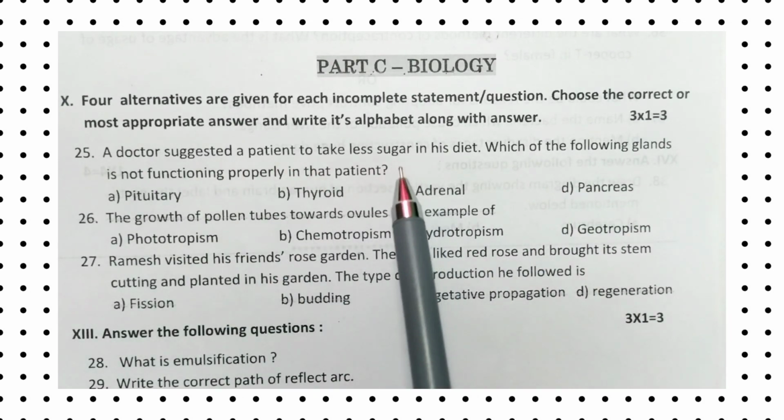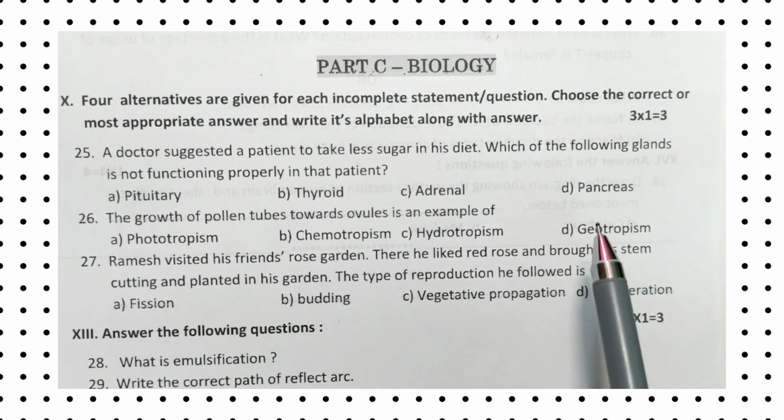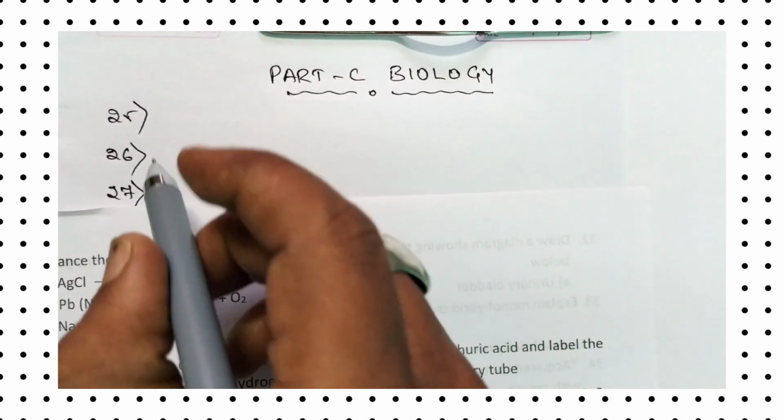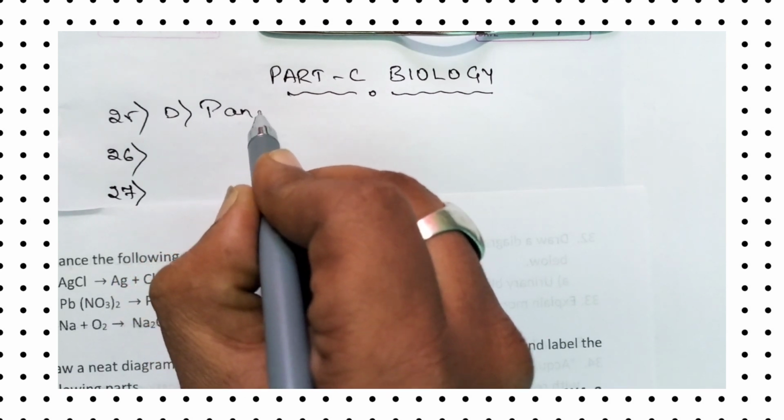So if the doctor says take less sugar in his diet, he is suffering from a disease called diabetes. The gland responsible for diabetes is called the pancreas. So for the 25th, the right answer is option D. Let us write the option first, D, and the right answer is pancreas.